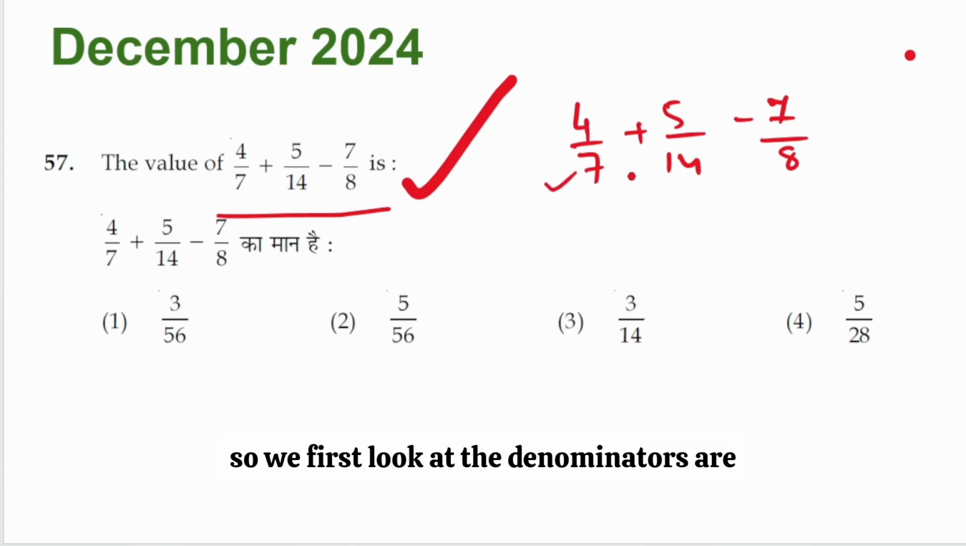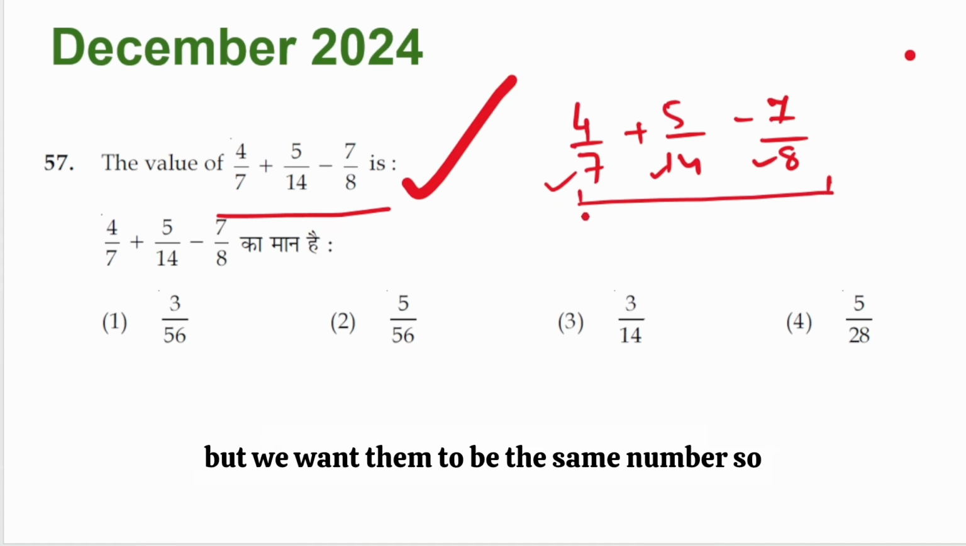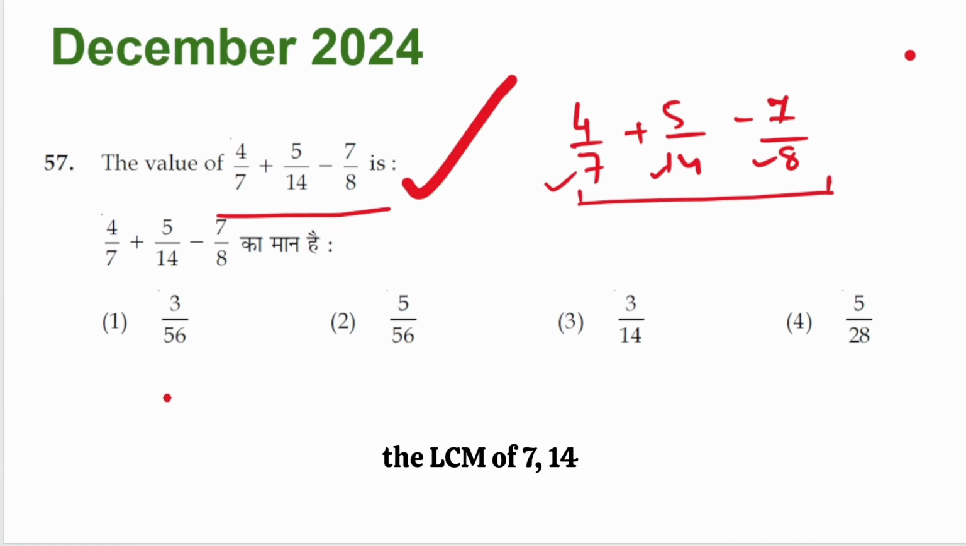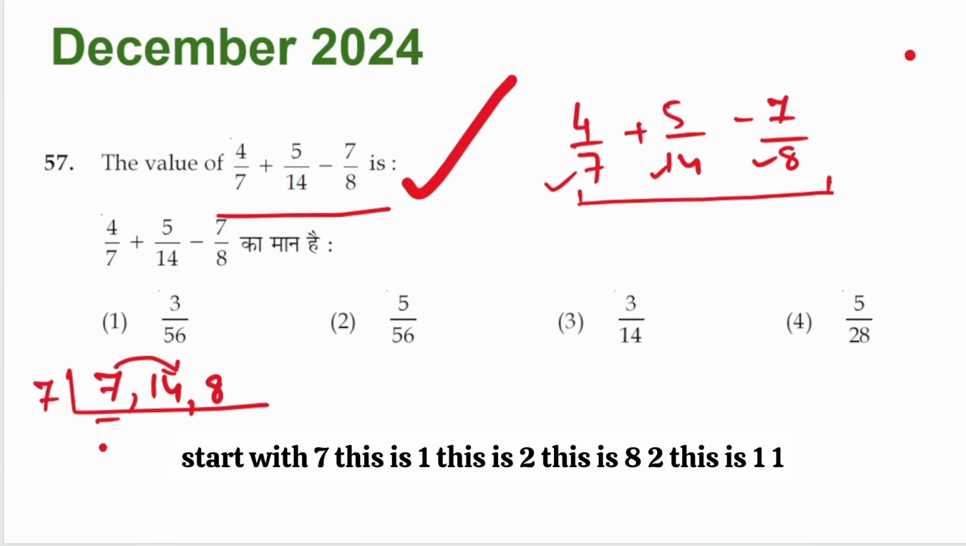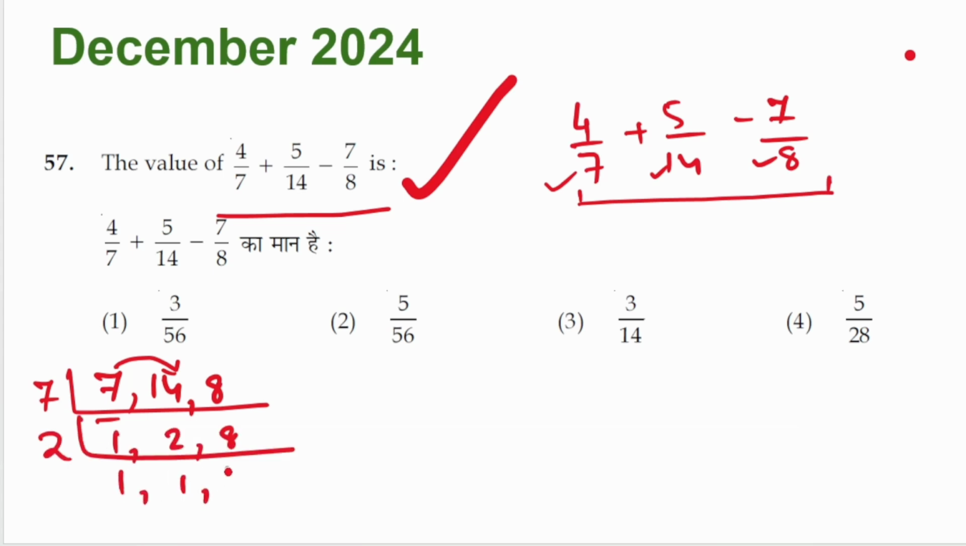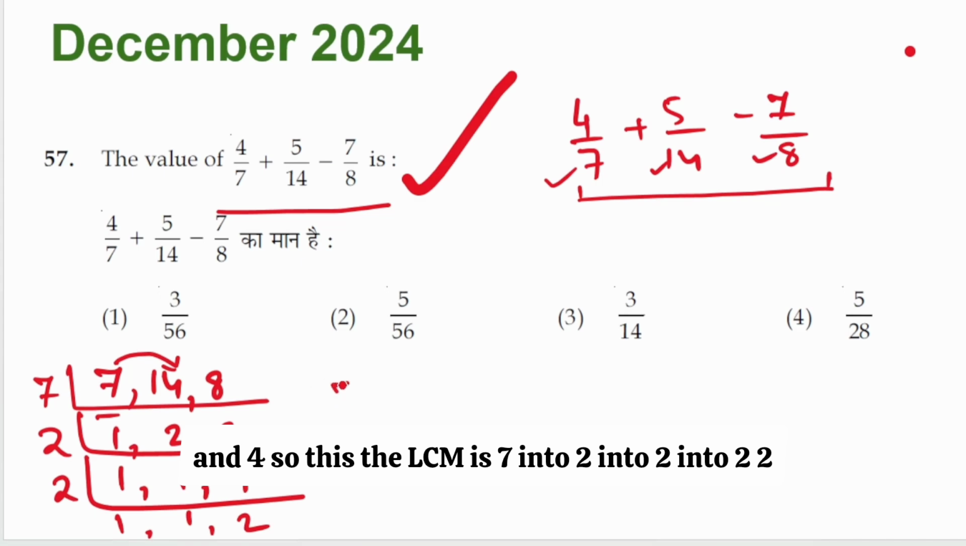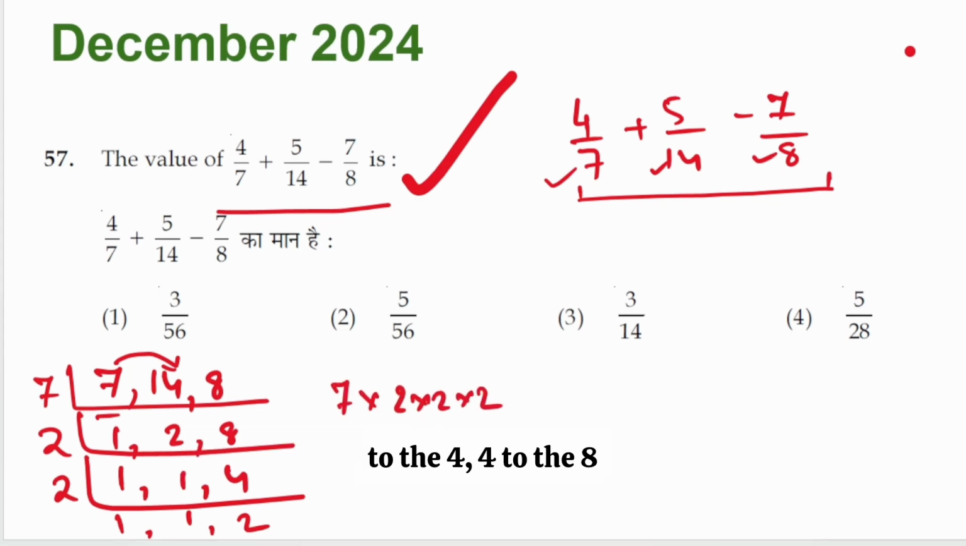So we first look at the denominators. Are they the same? No. Can we find a number which will make them equivalent, but we want them to be the same number? So we want like fractions. So we have to find the LCM of 7, 14 and 8. If we do the prime factorization, we start with 7, this is 1, this is 2, this is 8, 2, this is 1, 1 and 4. So the LCM is 7 into 2 into 2 into 2. 2 to the 4, 4 to the 8. So 7 into 8, 56 is the LCM.